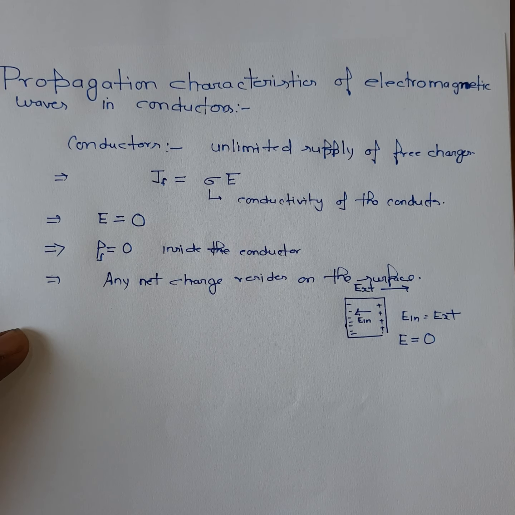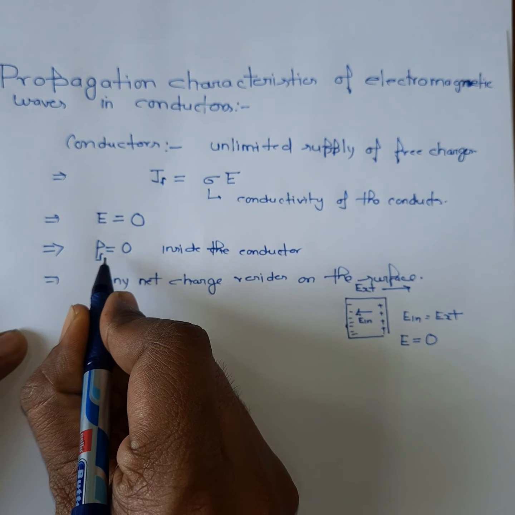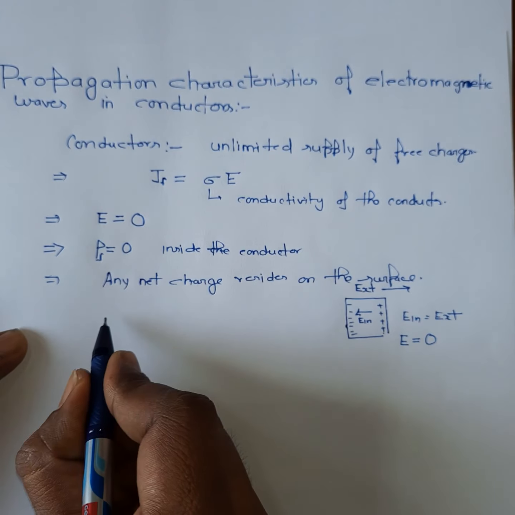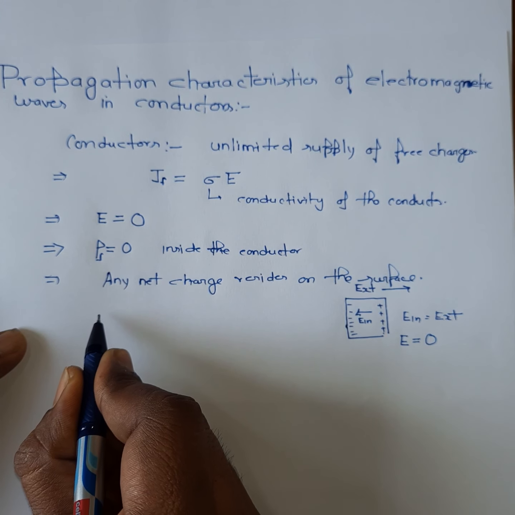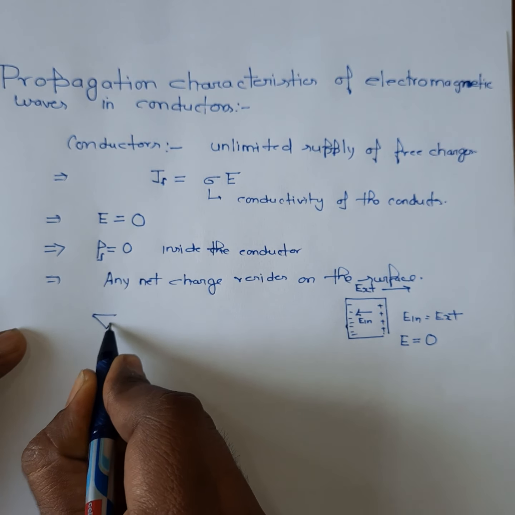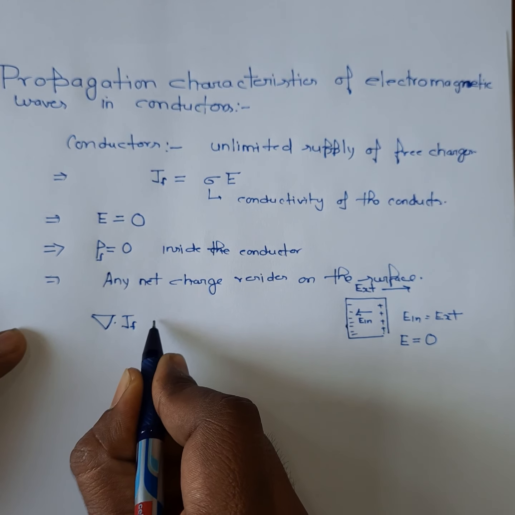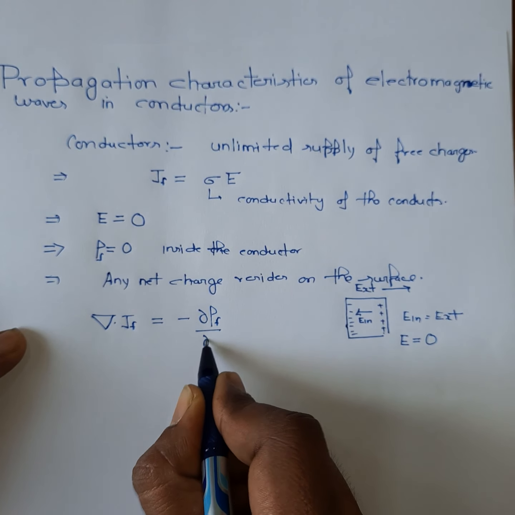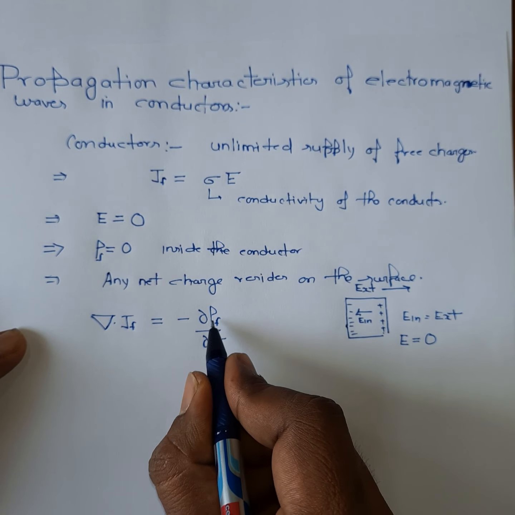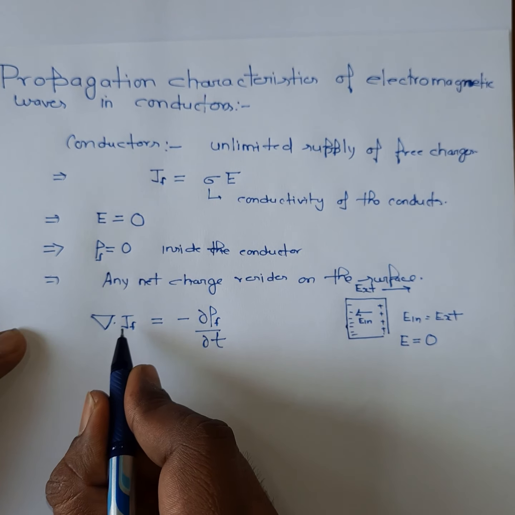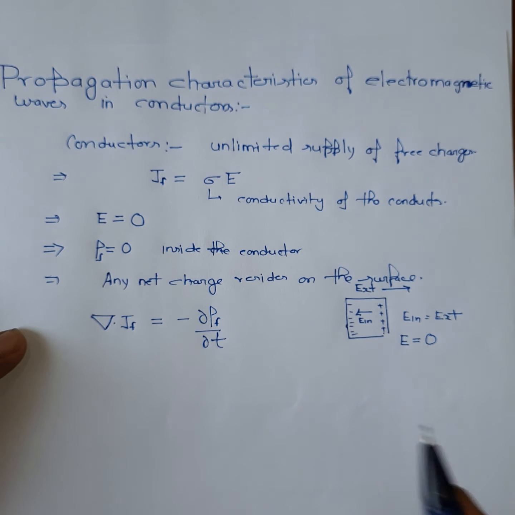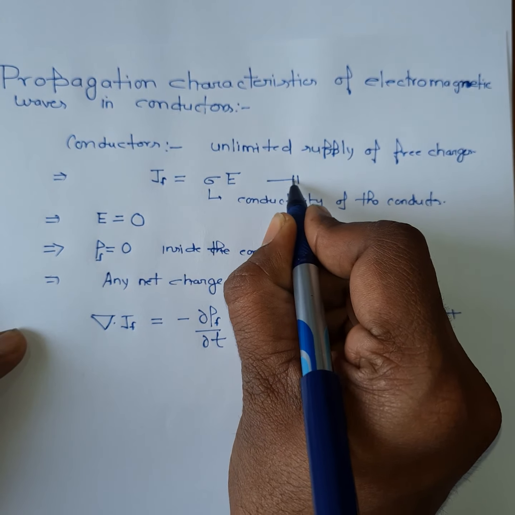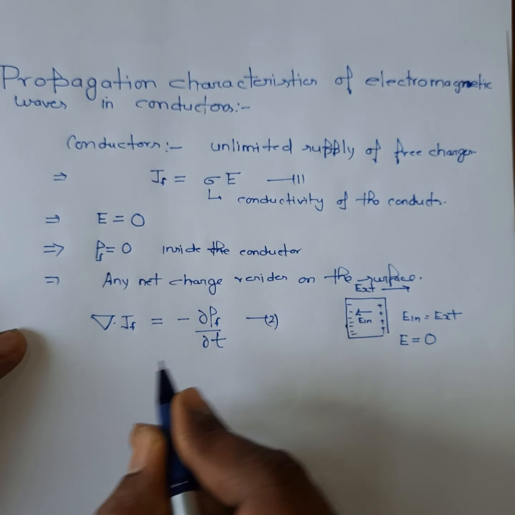So the charge density inside the conductor is also 0. This can be explained using the continuity equation for current density. Suppose J_f is the current density, then it can be related to the charge density by this equation: the divergence of J_f is equal to minus the rate of change of charge density. Suppose this is your equation number 1 and this is your equation number 2.